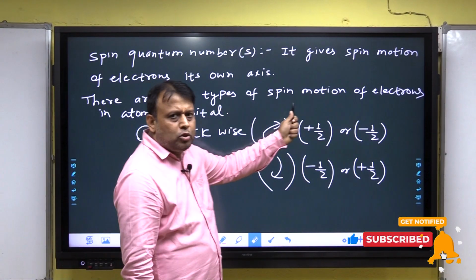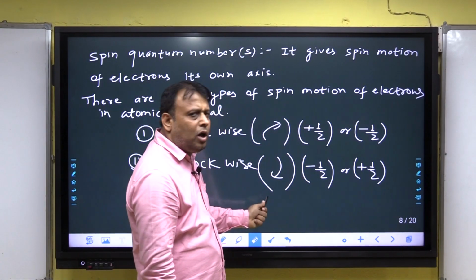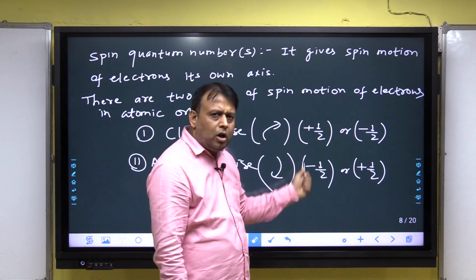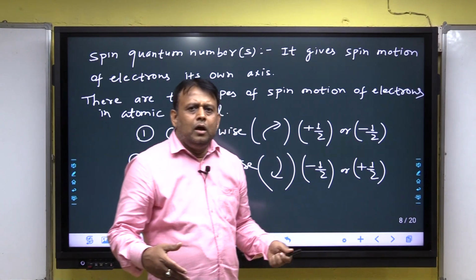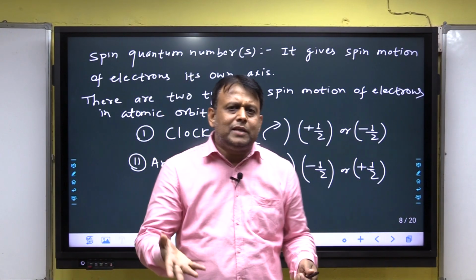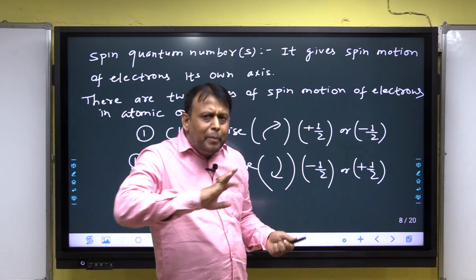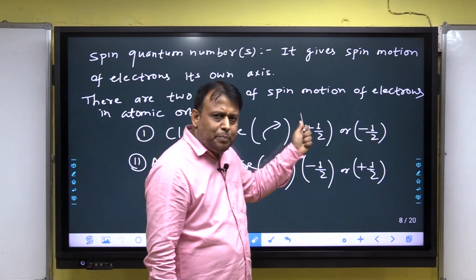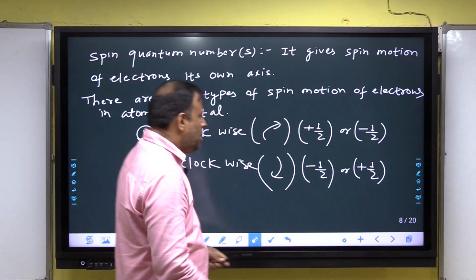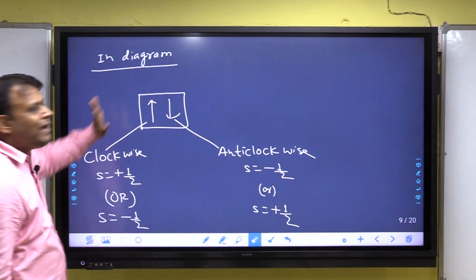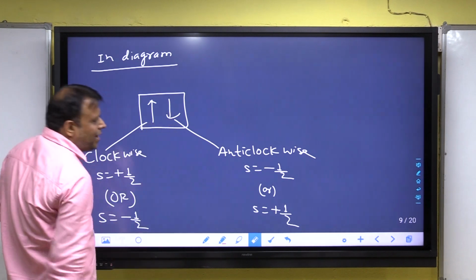Clockwise value is normally plus half, anti-clockwise minus half, but it is not fixed. For clockwise it may be minus half, for anti-clockwise it may be plus half, but normally for clockwise plus half, for anti-clockwise minus half. Next, in a diagram, an orbital is represented by a square.